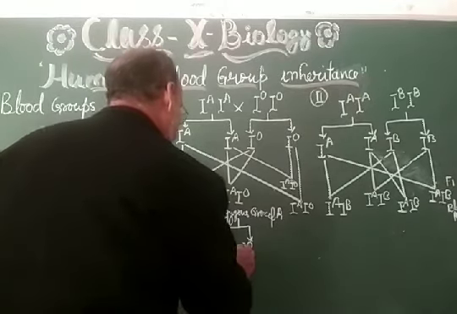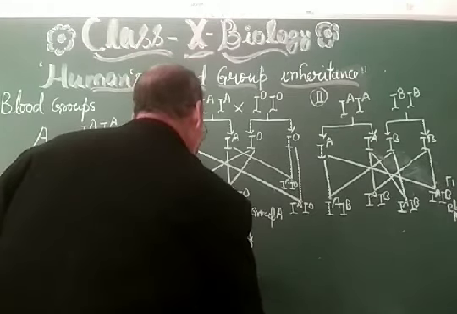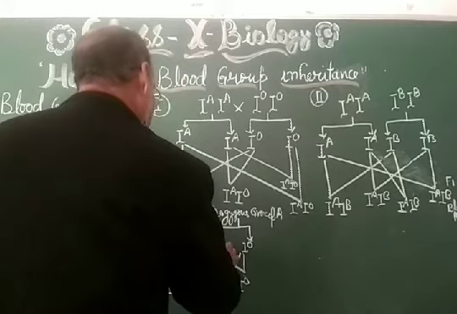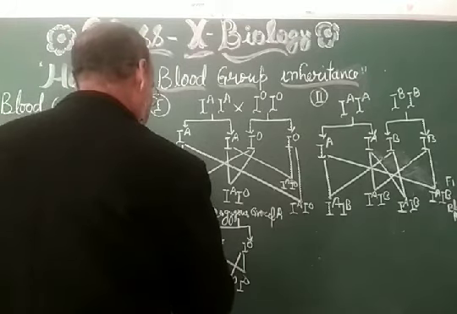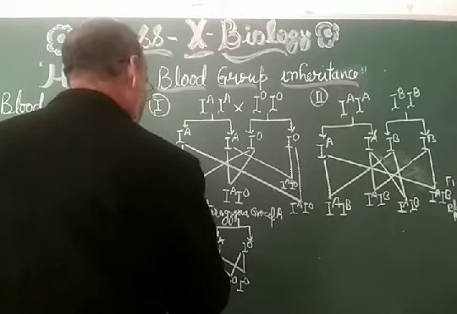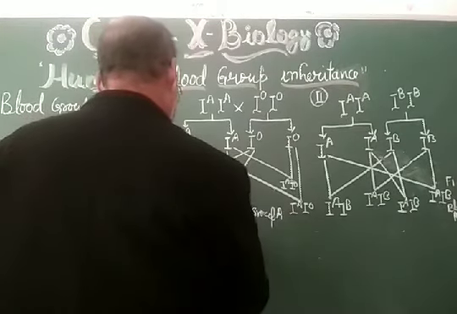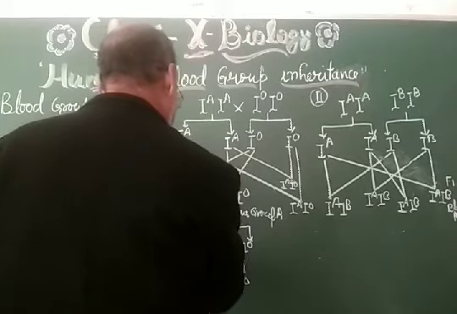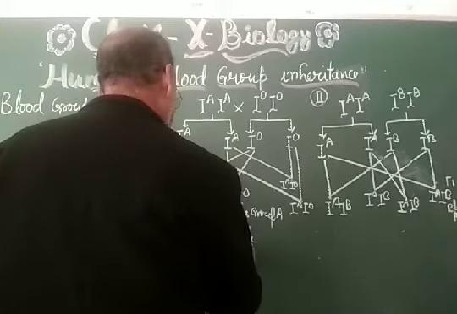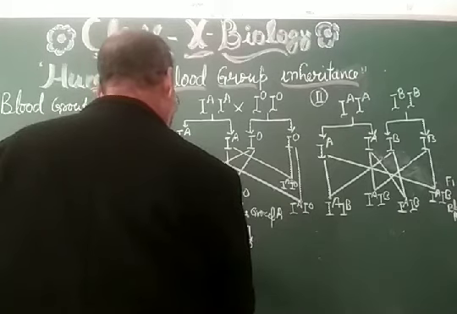This one with this, then IO, and this is, and here this will be like this, IA and IO.